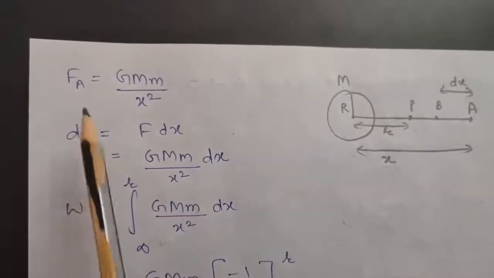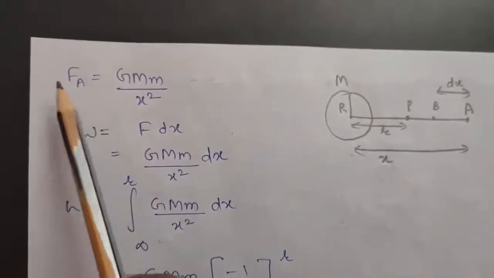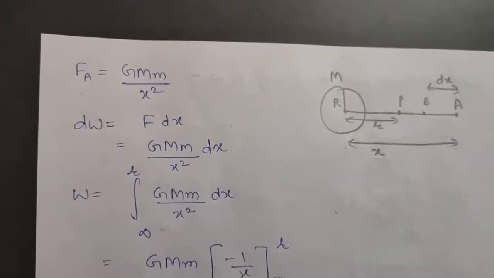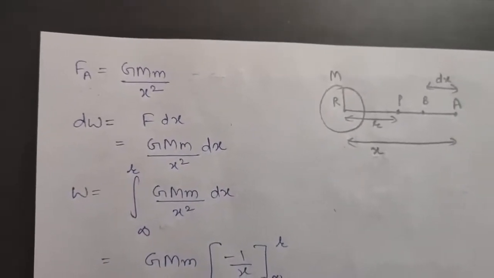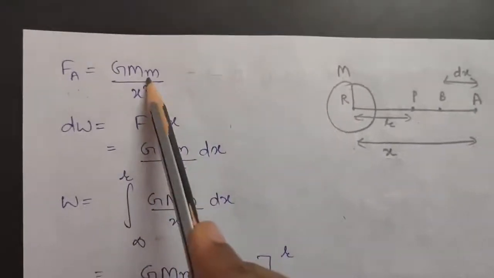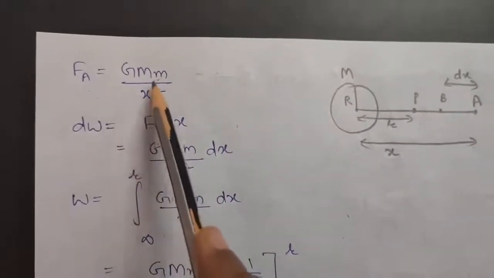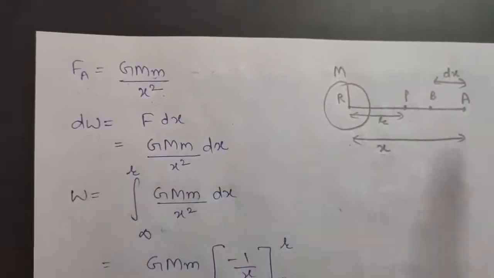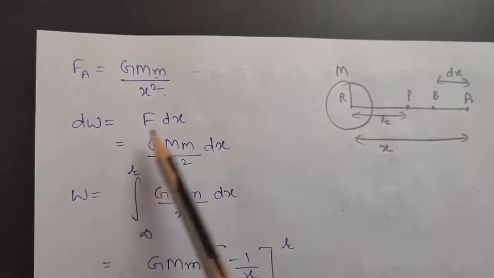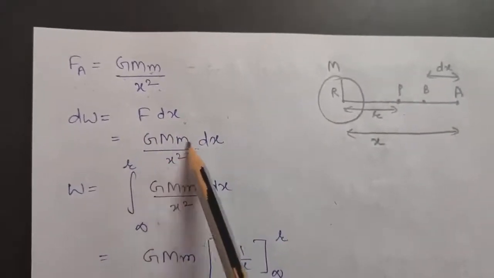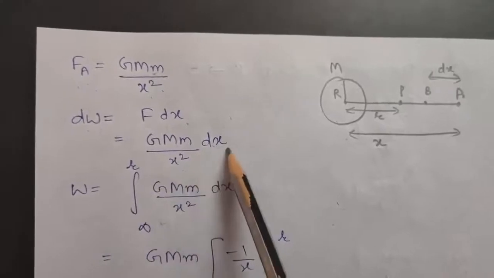Now, as I told you earlier, the force will be the force at A on mass m. Here is the difference: in gravitational potential, the mass was 1 kilogram, but here we will be keeping it as small m only. So that will be GMm upon x square. So dW, that is small work done in going from A to B, will be F dx, that is force into displacement. So your force is GMm upon x square into displacement.